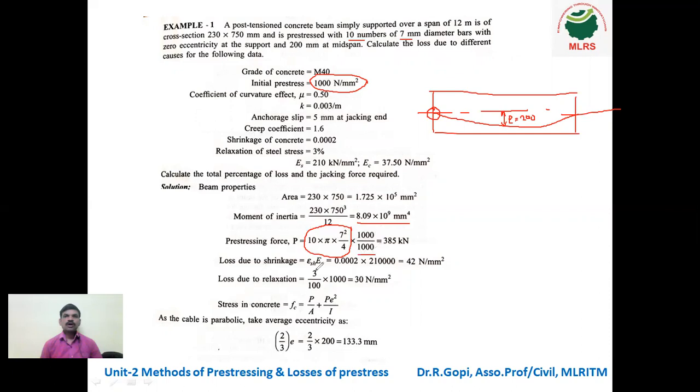Next, loss of prestress due to shrinkage. What is the formula to calculate shrinkage loss? It is shrinkage strain into Young's modulus of steel. That means 0.0002 into 210, or 2.1 into 10 power 5 Newton per mm square. It is 42 Newton per mm square.